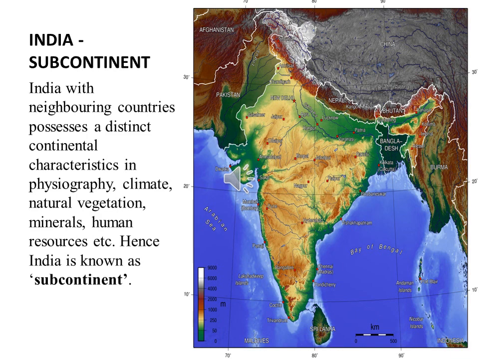India, a subcontinent. That is India with the neighboring countries like Myanmar, Bangladesh, Pakistan, Nepal, Bhutan, and Sri Lanka. It was called a subcontinent because this region possesses distinct continental characters. So what is included in a continent? For example, if you take Africa, one side consists of desert, another side consists of coastal region, then hills, then plains, then plateaus. All these are the features of a continent.